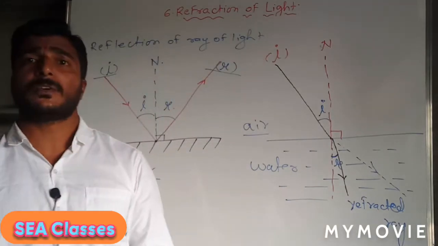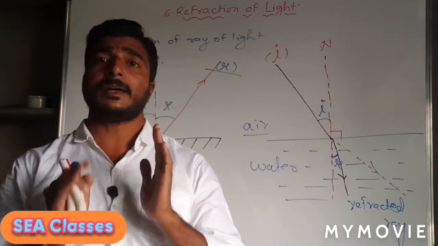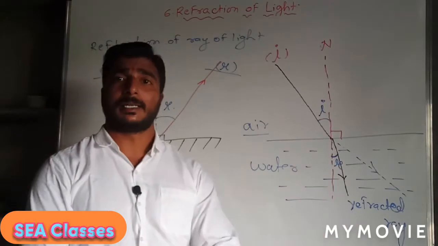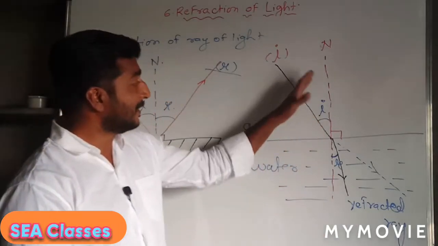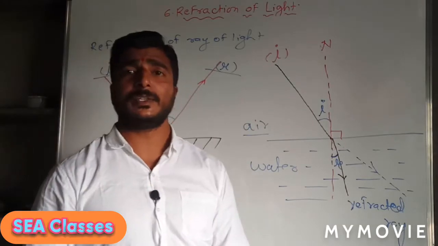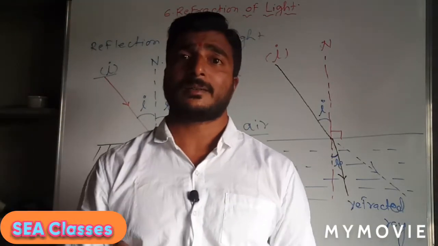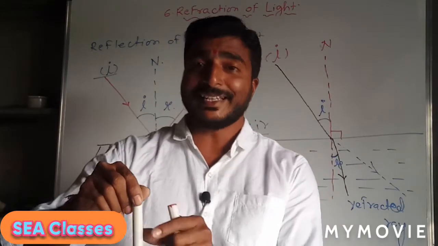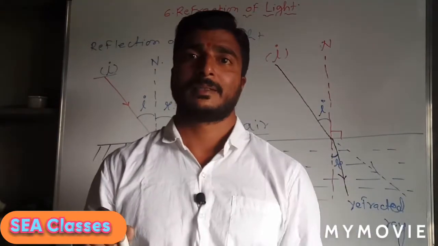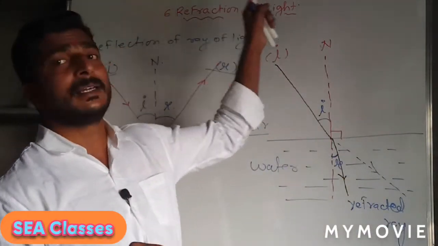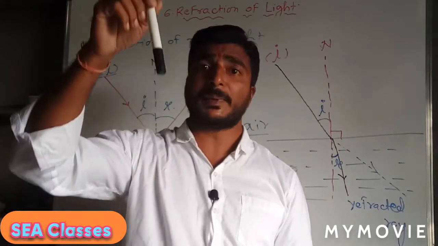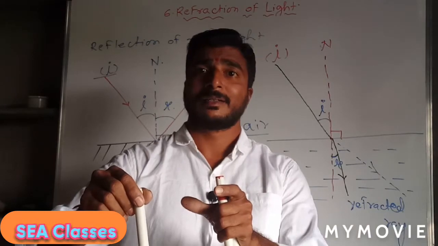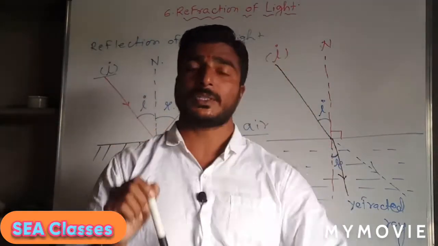You will find refraction of light when the ray of light travels from one medium to the other medium, and that medium should be transparent. To understand this, when you dip a stick into the water and look from the top of the surface of the water, what do you see? You see that the wooden stick appears to be bent. Why does it happen? Because of the refraction of light. Also, you know that the portion of a pencil dipped in the water appears thicker than the portion of the pencil above the water.